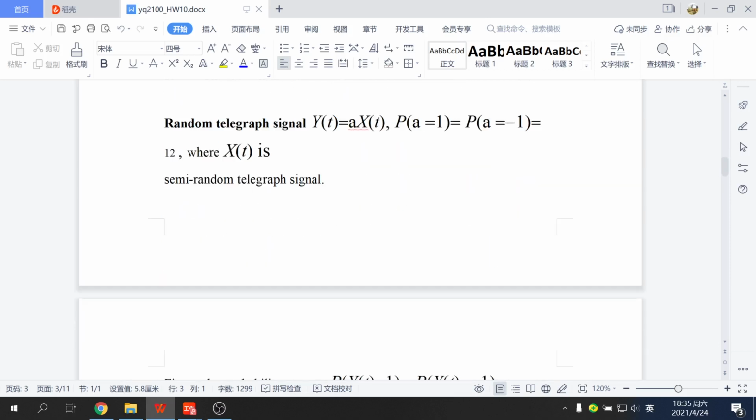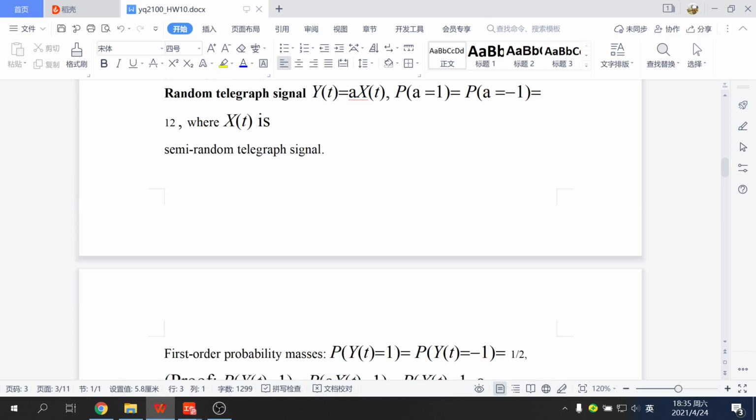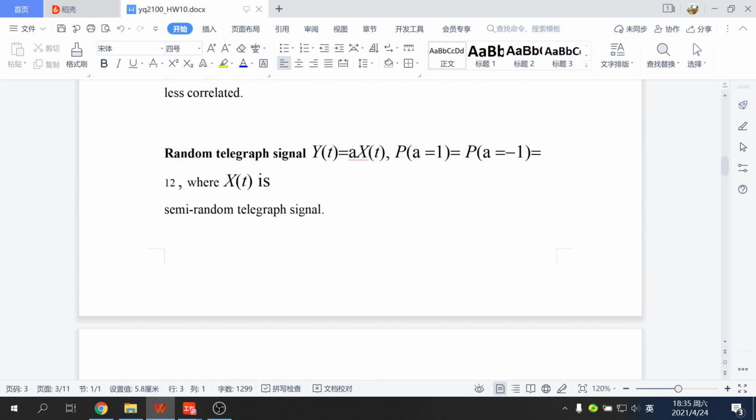And the next one is the random telegraph signal. Random telegraph signal means it's pretty random. At every time we cannot know, and there are two values, where Y(t) is equal to 1 with probability 1/2 and equal to -1 with probability 1/2.